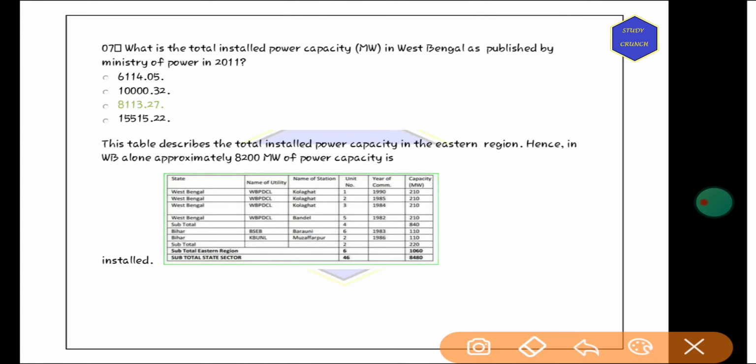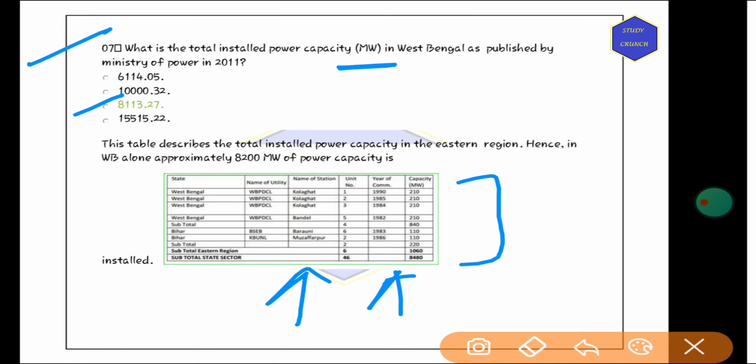Next, what is the total installed power capacity in megawatt in West Bengal as published by the Ministry of Power in 2011? So the answer is 8113.27 megawatt. These are the number of stations, utility and capacity. You can just remember these three: year, capacity and number and name of the station.